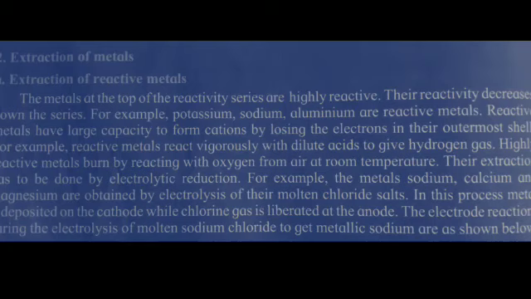In this process, metal is deposited on the cathode while chlorine gas is liberated at the anode. The electrode reactions during the electrolysis process of molten sodium chloride to get metallic sodium are as shown below.